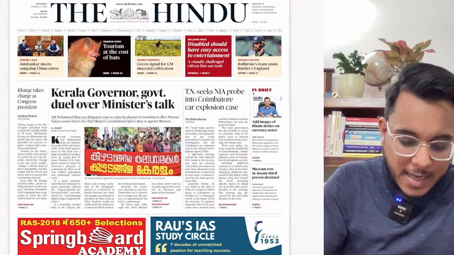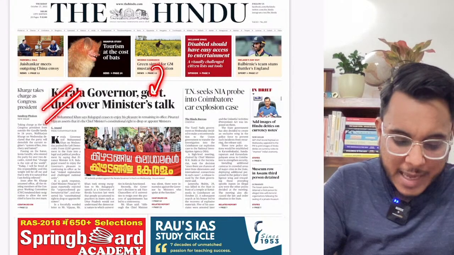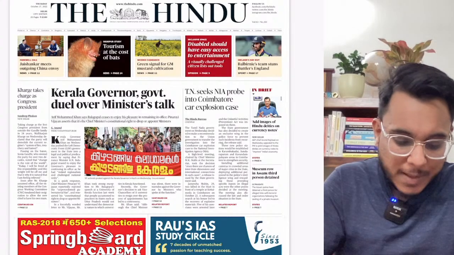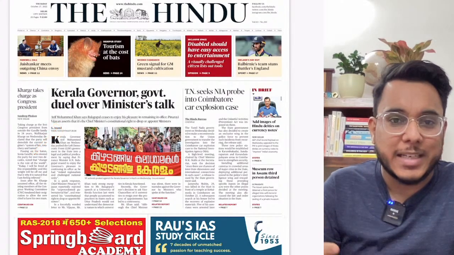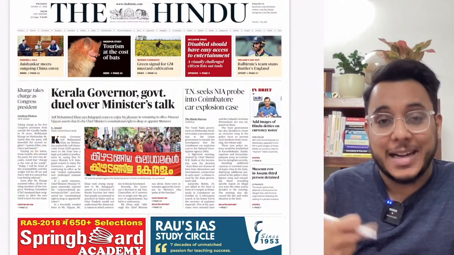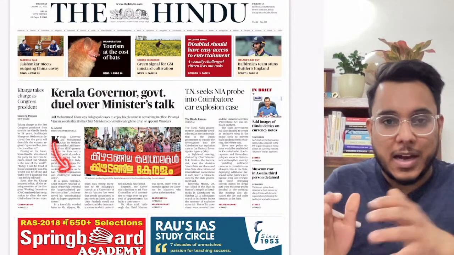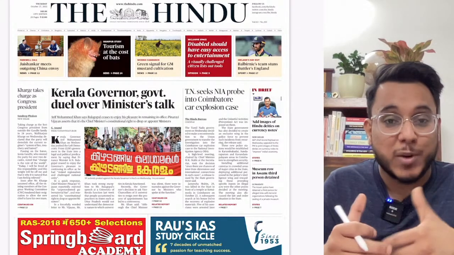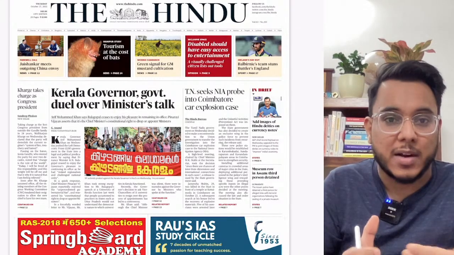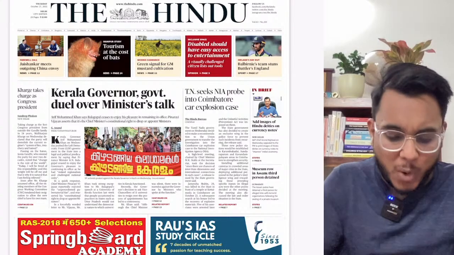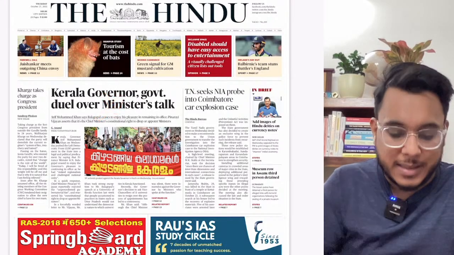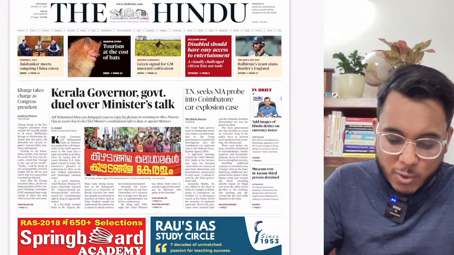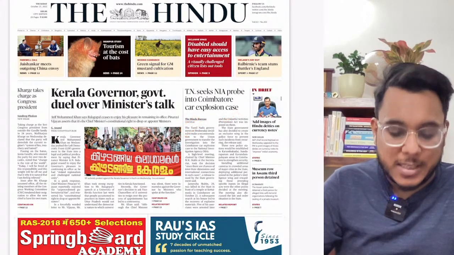Now, the first article: Kerala governor-government duel over the minister's talk. This is a kind of political issue that is going on in Kerala, but behind it there is the governor versus chief minister controversy, and the scope of the pleasure of the governor. That is something that we are going to discuss. The political aspect is not important, but the academic aspect we'll see. Then moving on, after that, Tamil Nadu seeks NIA probe into the car explosion case.